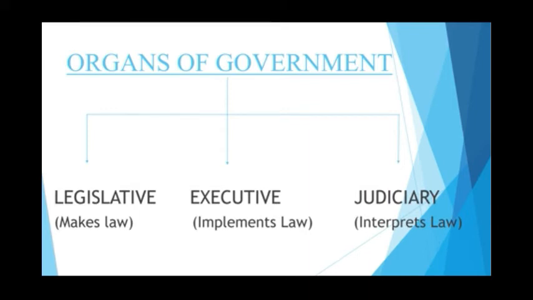The government at each level functions through three main organs: legislative, executive, and judiciary. The function of legislative branch is to make law, and the function of executive branch is to implement laws. Third branch is judiciary, which interprets law. There are separate legislative and executive branches at the center and in the state government also. But judiciary is one united for whole country.